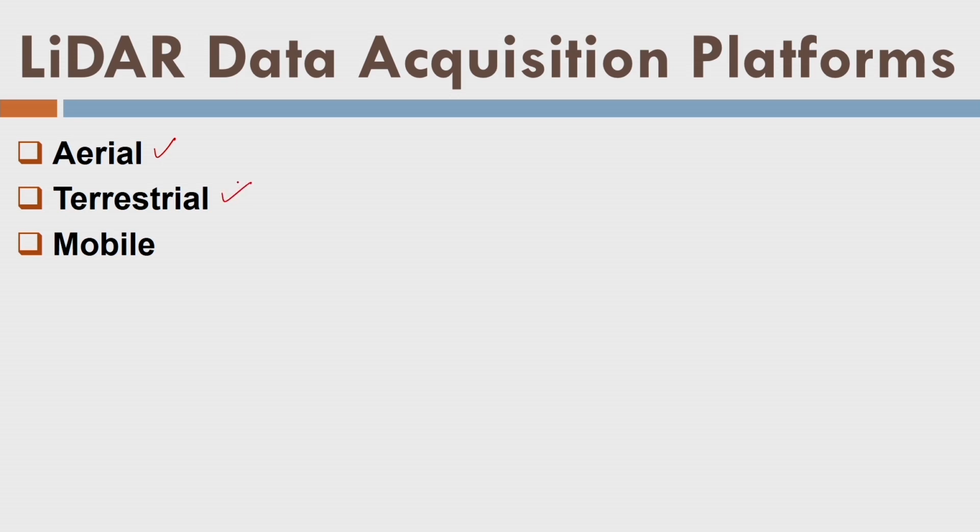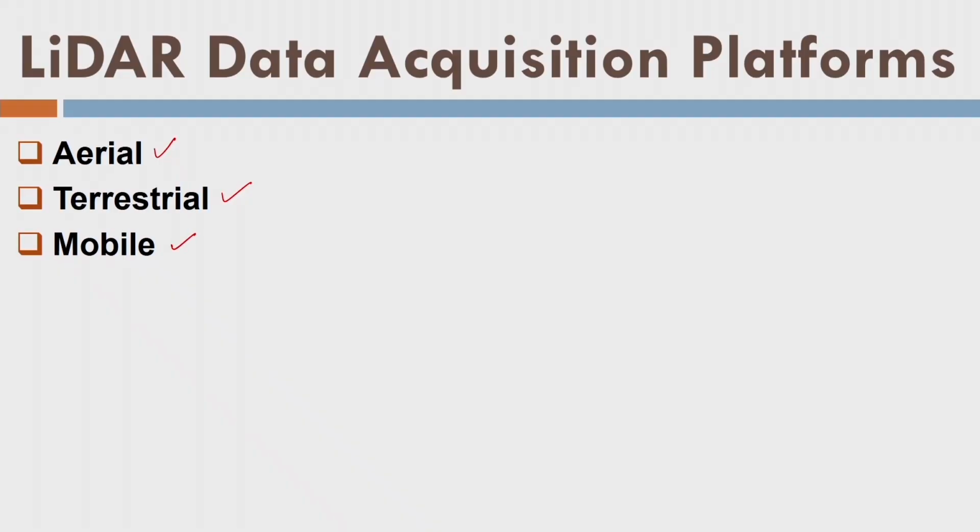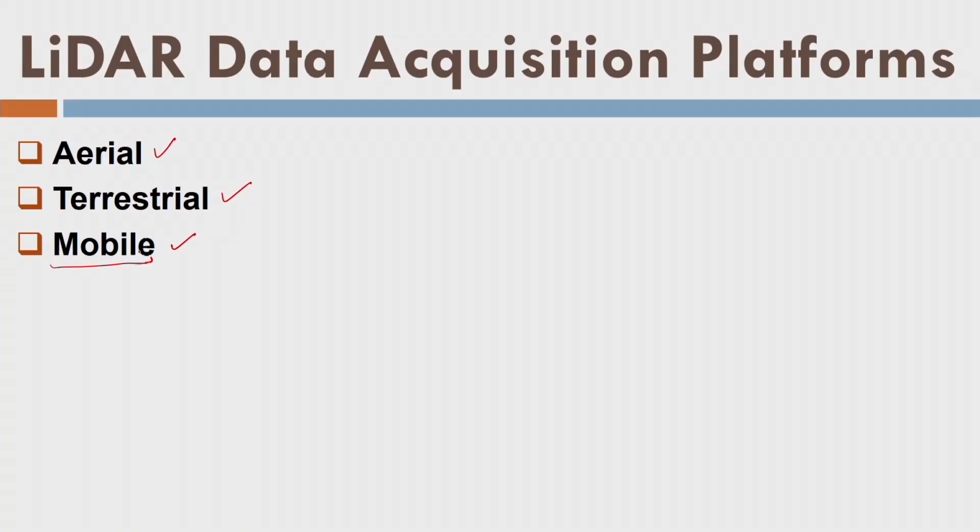Similarly, I can use a tripod or any terrestrial platform which is static, not moving; we call it the terrestrial platform. I can mount the laser scanner on it and acquire the data. Similarly, what if I mount the laser scanner on a vehicle, and the vehicle is moving on the roads and acquiring the data? That is called mobile laser scanning or mobile lidar scanning. So these are the three ways to acquire lidar data.